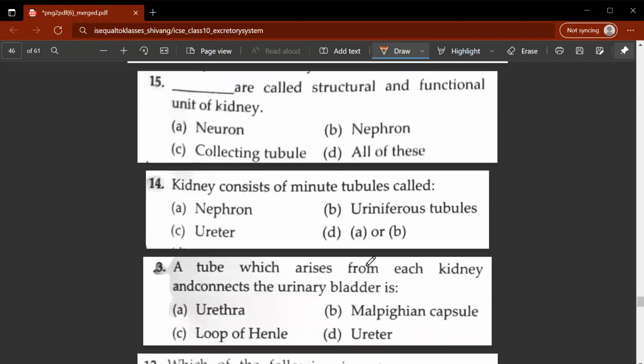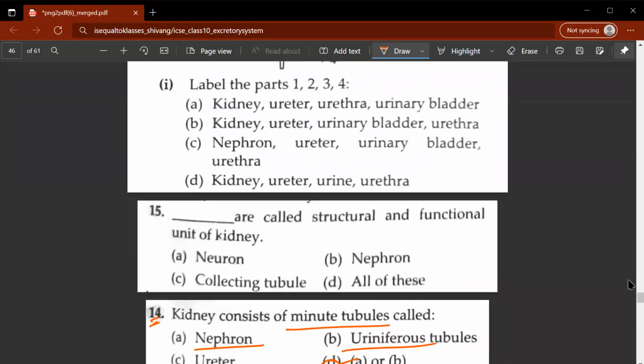13th question: a tube which arises from each kidney and connects to the urinary bladder is the ureter, D. 14th question: the kidney consists of minute tubules called what? They are called A or B: nephron or uriniferous tubules, or basically tubules. 15th question: dash are called structural and functional units of kidneys. They are known as nephrons. B would be the correct option.